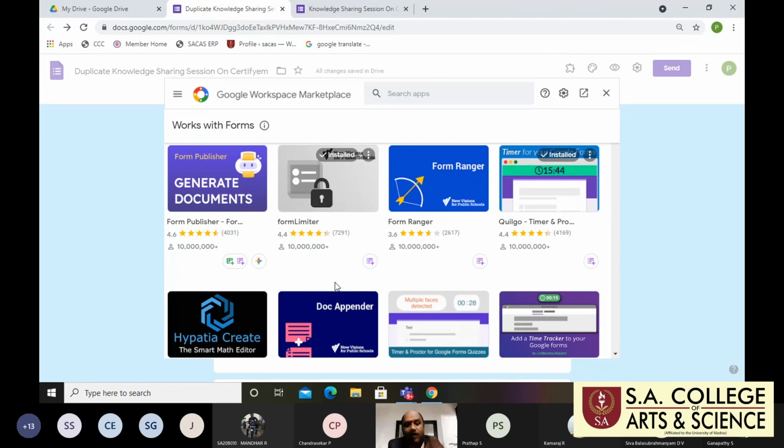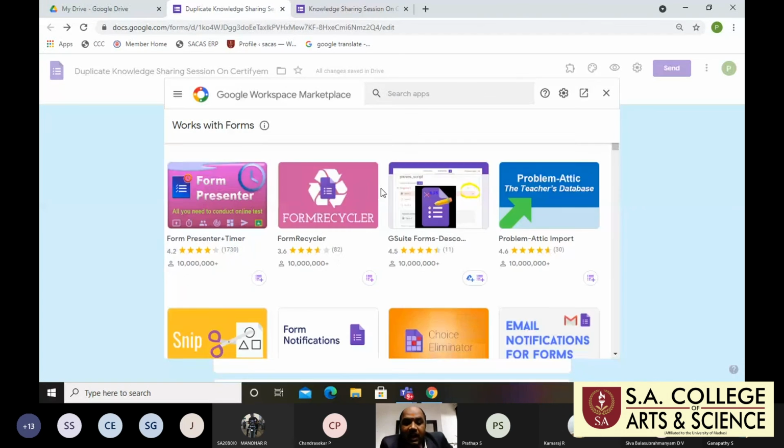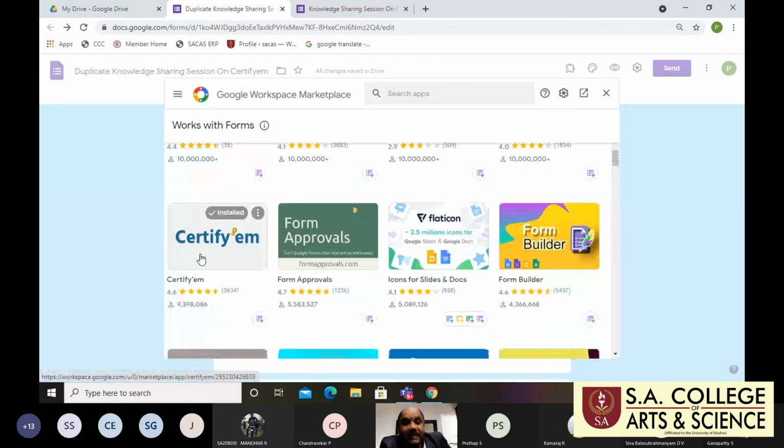If you want any app, you install it. See, I've already installed Form Limiter. Another one I installed is Certify'em. This is very important, this app generates the certificates.